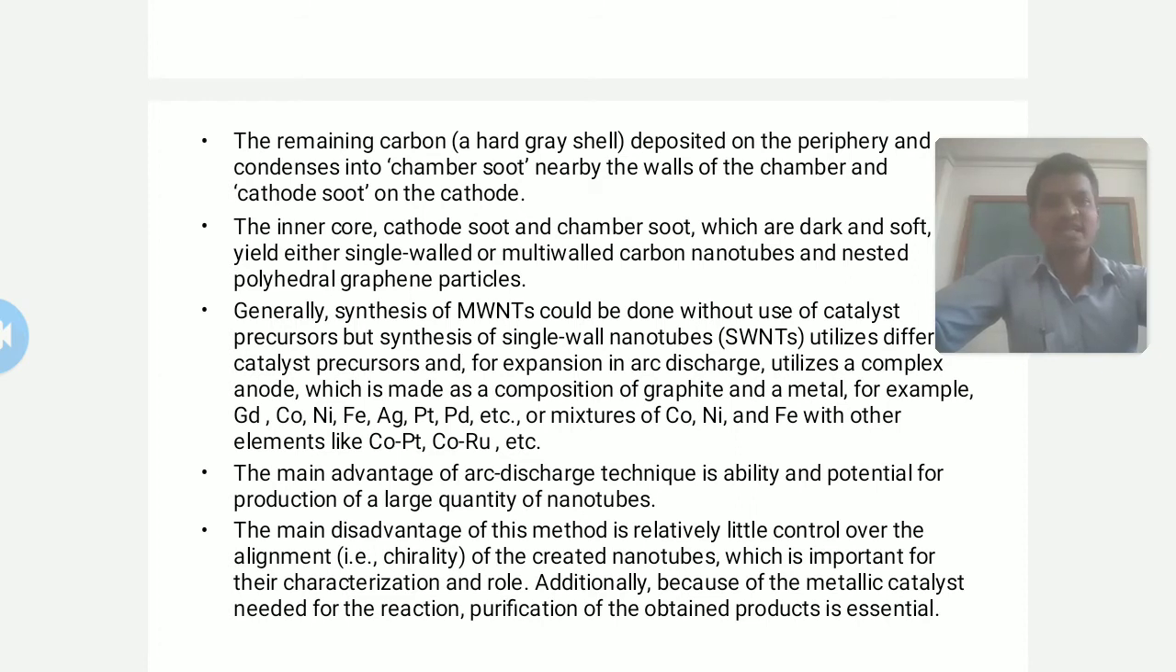This method has relatively little control over the alignment, that is chirality, of the carbon nanotubes, which is important for their characterization and role. In addition to that, a catalyst is needed for the reaction. Purification of the obtained product is important and it is essential.